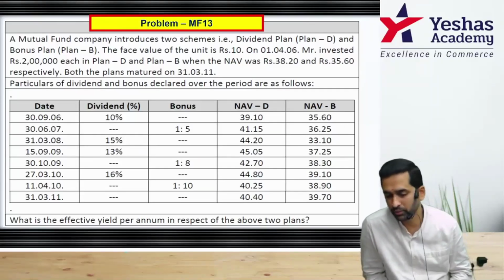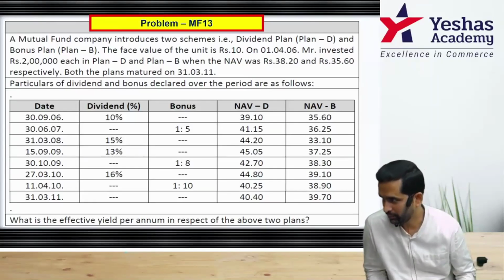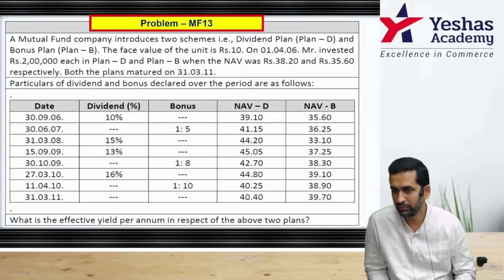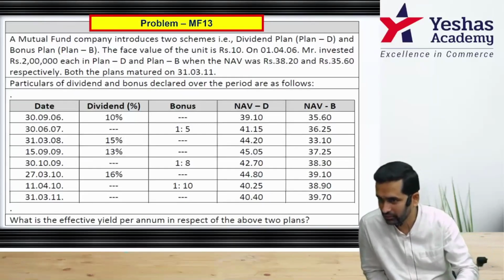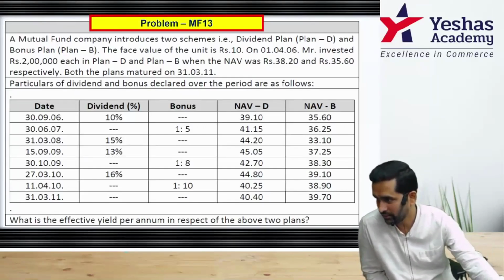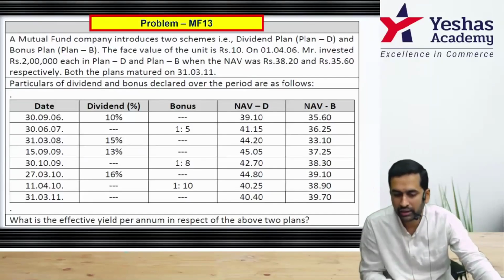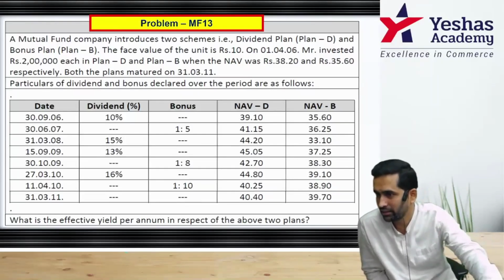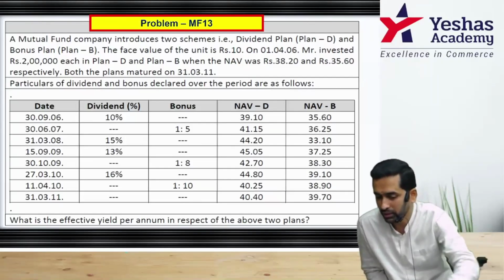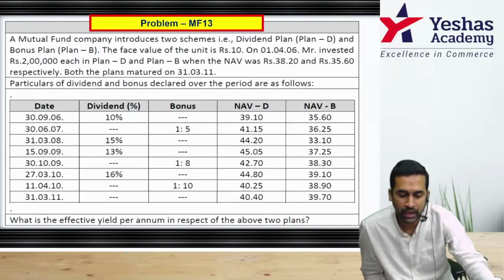Please understand, 10 rupee was the face value. That was not the NAV. I've already discussed this. I'm repeating again. Lot of times while making an assumption, students go wrong. NAV can't be assumed as 10. Face value can be assumed as 10. NAV should be given in the question, or you should be able to find out with an equation. Here face value is 10. The 10 was to be given so that dividend can be calculated. But you did not buy at that rate. You bought it at 38.2 and 35.6 respectively.